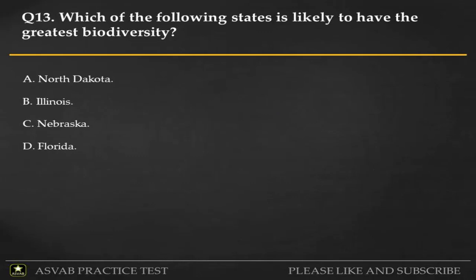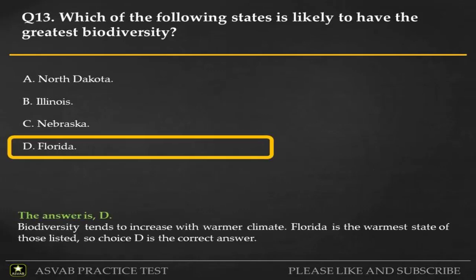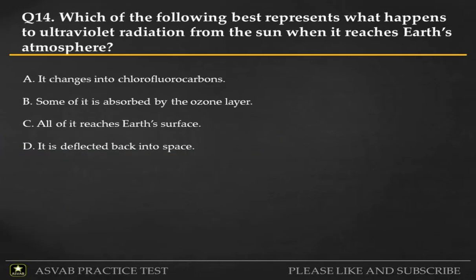Q13. Which of the following states is likely to have the greatest biodiversity? A. North Dakota. B. Illinois. C. Nebraska. D. Florida. The answer is D. Biodiversity tends to increase with warmer climate. Florida is the warmest state of those listed, so choice D is the correct answer.